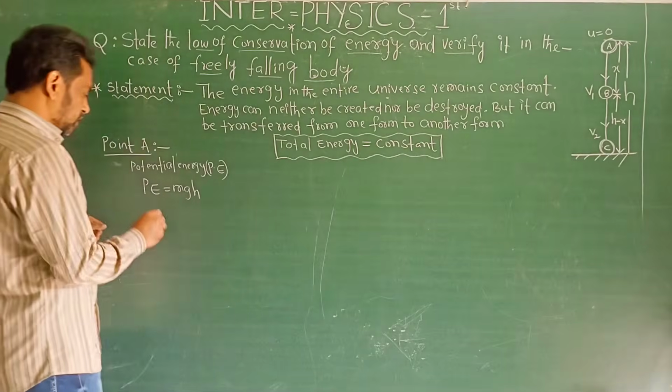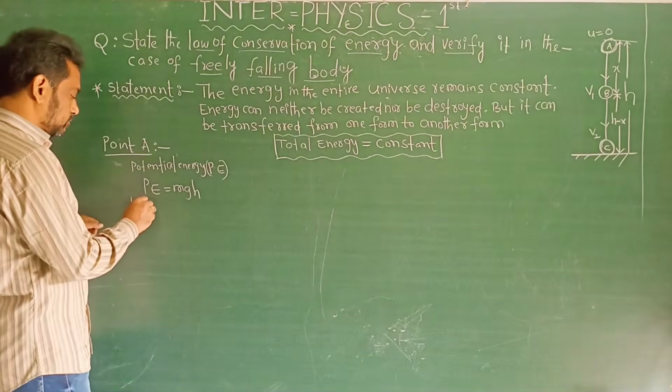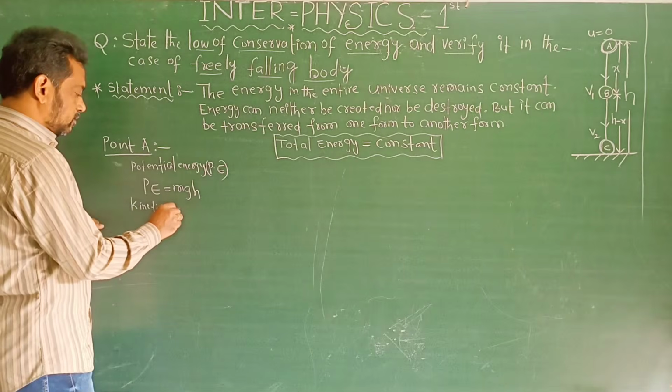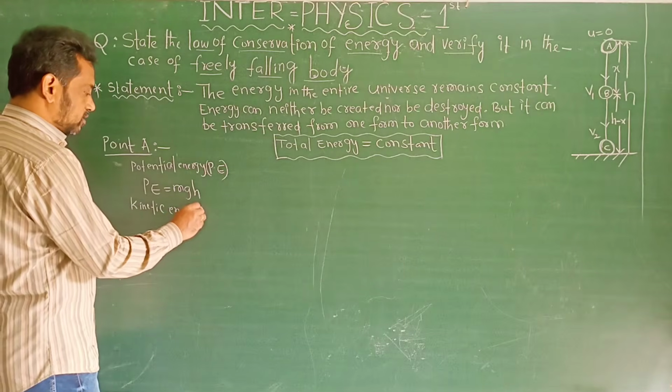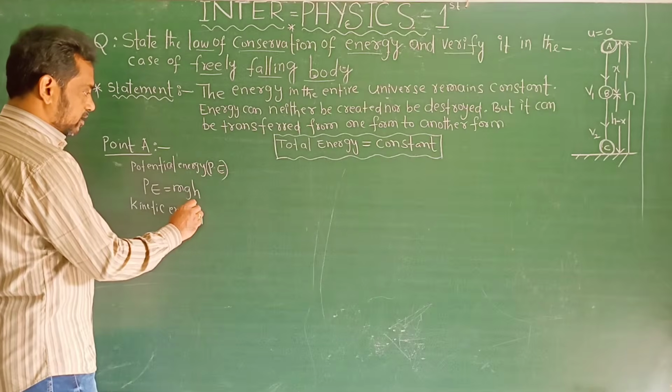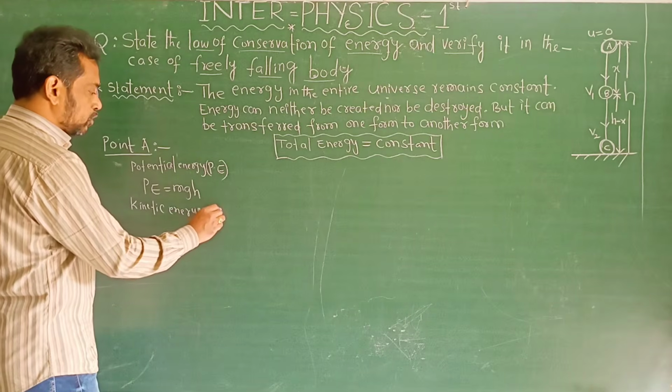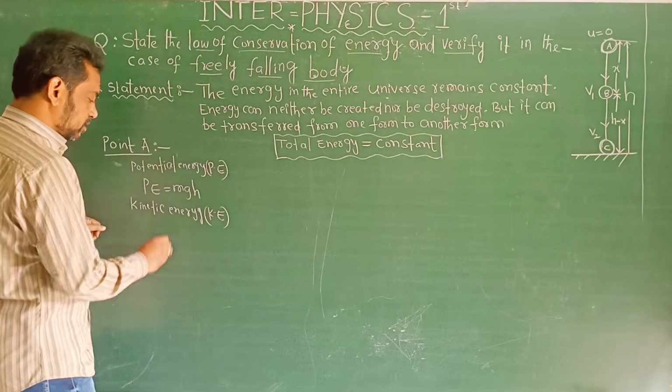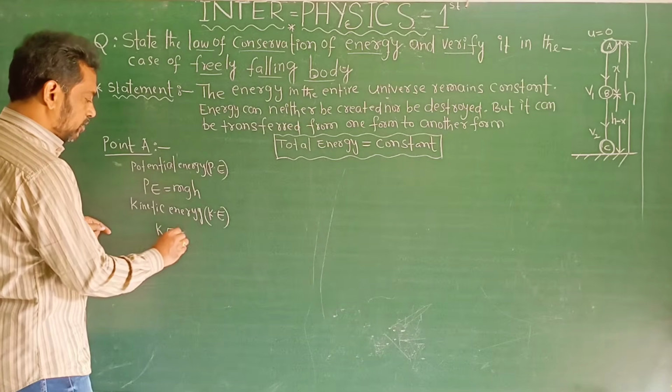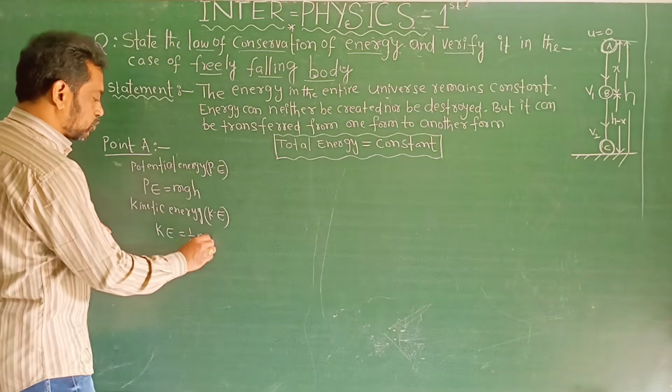It is clear. Kinetic energy is denoted by KE. You know the expression already. KE is equal to half mv square.